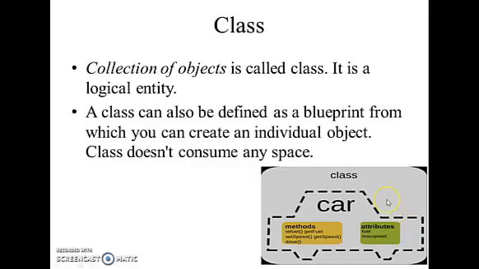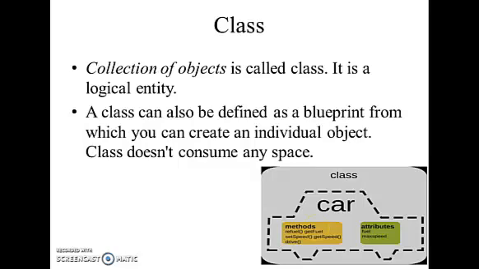This is an example image of a class. A class is a collection of objects. Here, Car is the class name. An object is a collection of methods and attributes. Methods are functions. In the car, the attributes are fuel, maximum speed, and speed. The methods are get fuel, refuel, get speed, set speed, and drive. This is called a class.